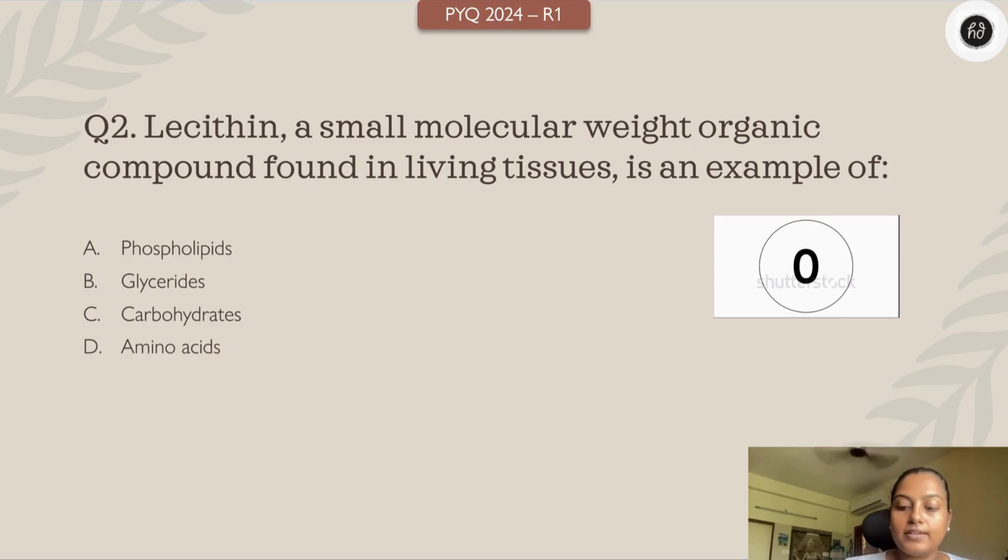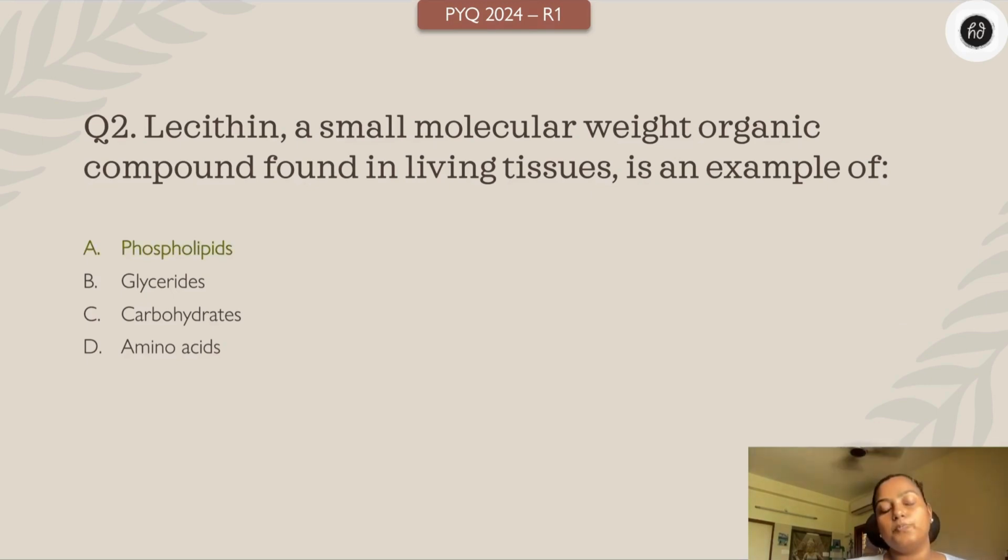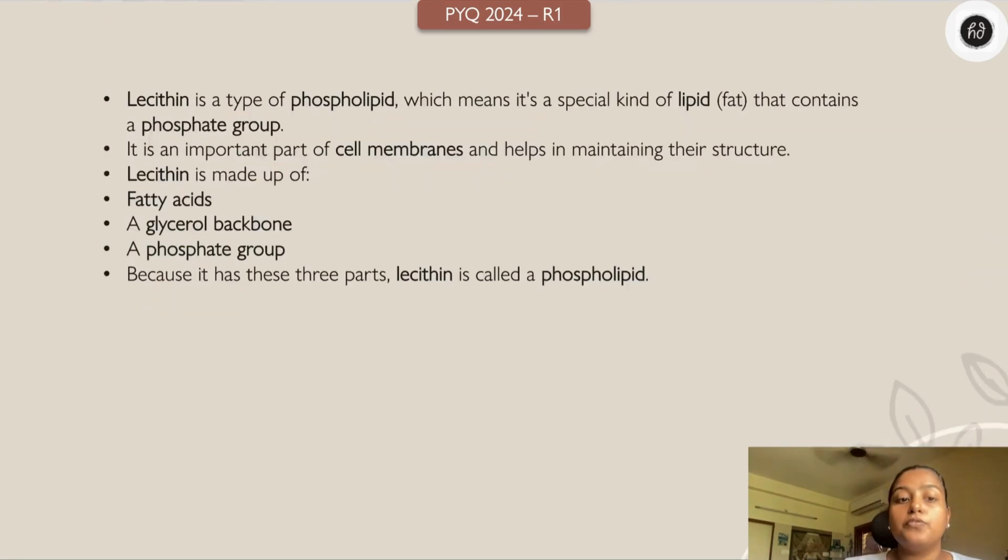Hope you all have answers with you. And here is the answer. Option A, phospholipid. The 3 important components of lecithin are fatty acid, glycerol and a phosphate group, which makes it very clear that it is a phospholipid, right? It's one of the important constituents of the cell membrane which maintains its structure. So keep that in your mind.